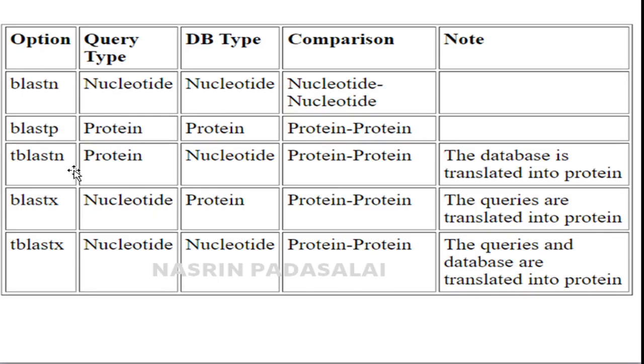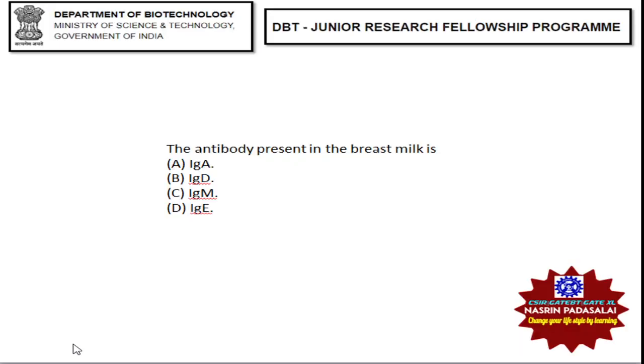Okay, when you have a protein query sequence and you want to search in a nucleotide data bank, then at that time point you need to employ TBLASTN. Whereas if you want to compare a 6-frame translated nucleotide sequence to a 6-frame translated nucleotide sequence, like if you want to compare a protein and protein for which you only have nucleotide sequences, then at that time point you need to employ the TBLASTX program.